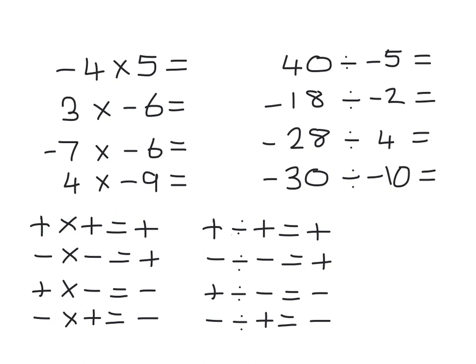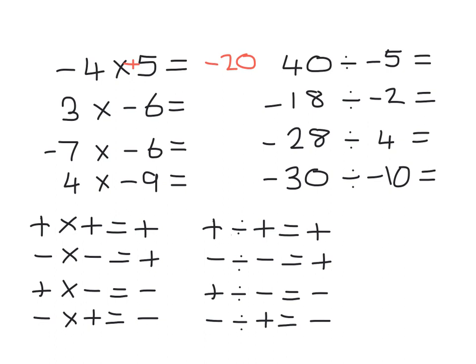We've got minus 4 multiplied by 5. So 4 times 5 we know is 20. And it's a negative multiplied by a positive. Remember, if there's no symbol there, then that would be a positive 5. So a negative multiplied by a positive is minus 20.